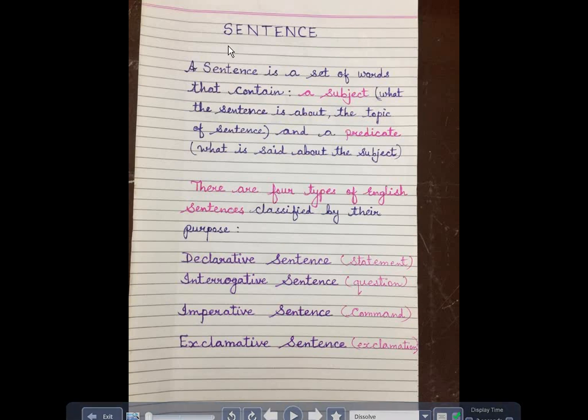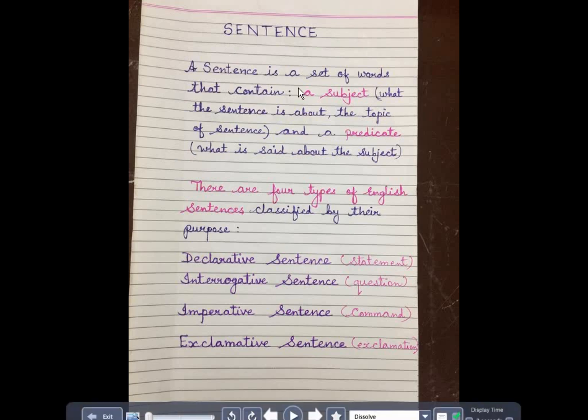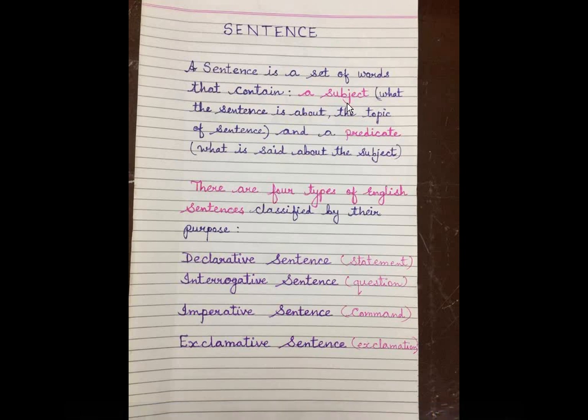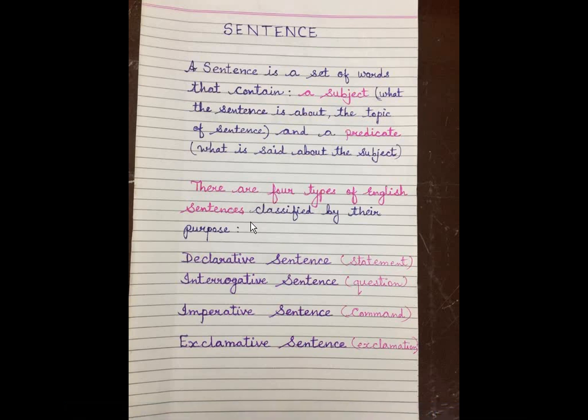Now, when we talk about sentences, what do you understand by sentence? A sentence is a set of words that contain a subject. And what does the subject talk about? What the sentence is about, the topic of the sentence. And a predicate is like a verb, which means what is said about the subject. There are 4 types of English sentences classified by their purpose.